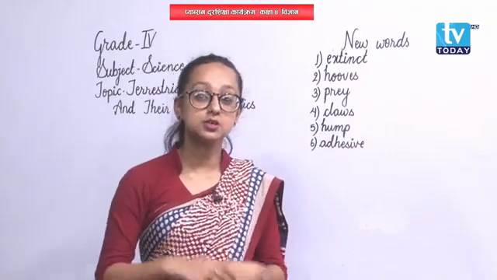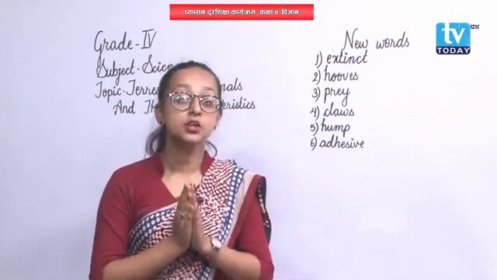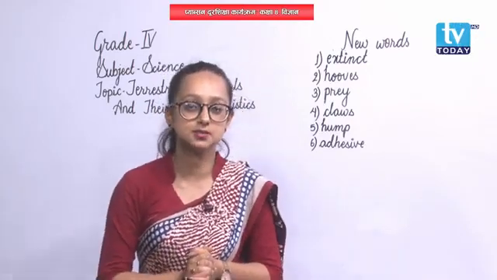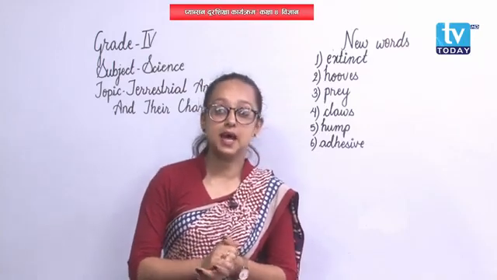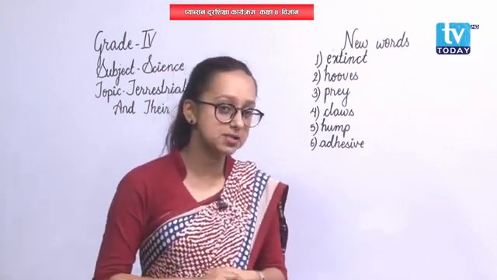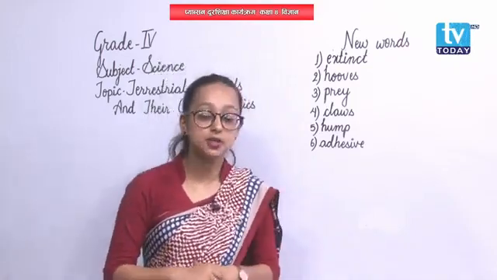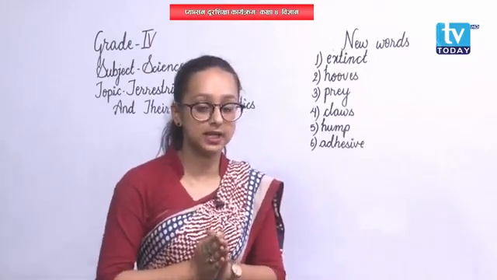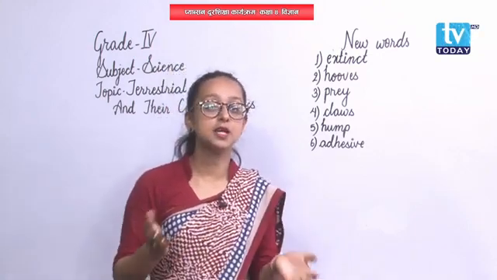Now, let us move on to carnivorous animals. What are carnivorous animals? The animals that feed on the flesh of other animals are called carnivorous animals. For example, lion, tiger, leopard, cheetah, etc. These are examples of carnivorous animals. And talking about their characteristics, first, they have long and powerful legs for running.